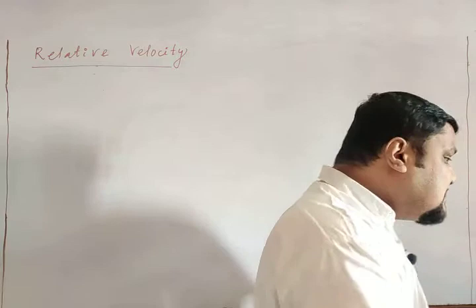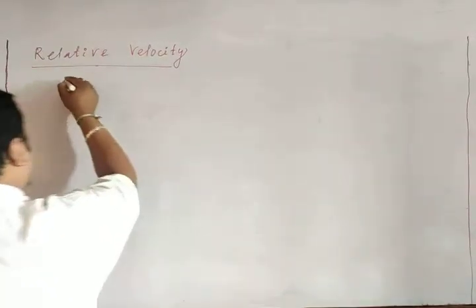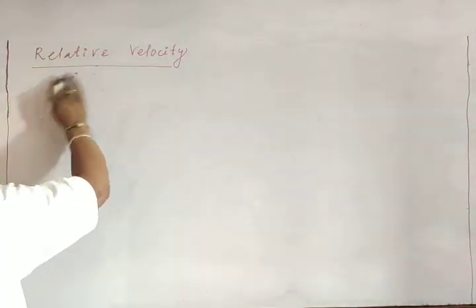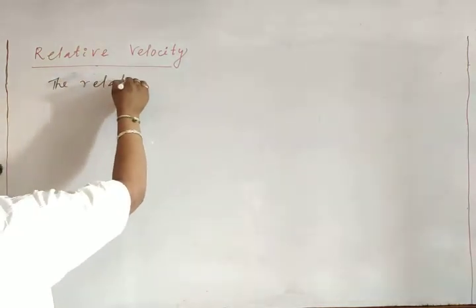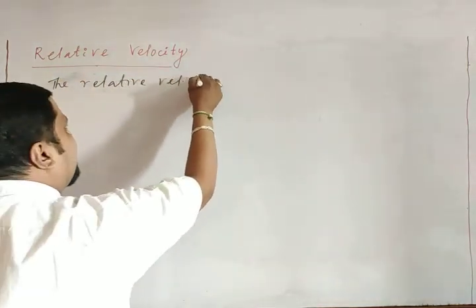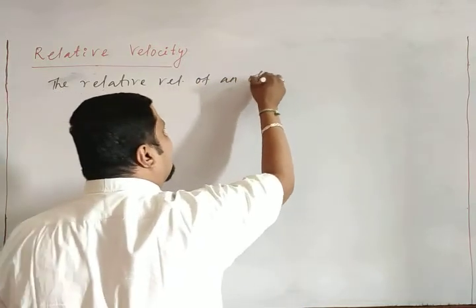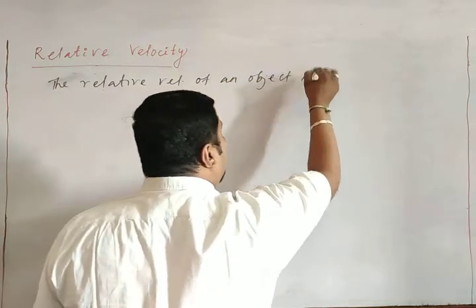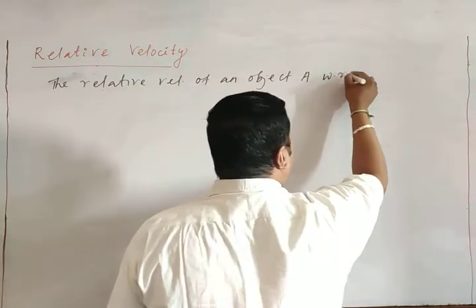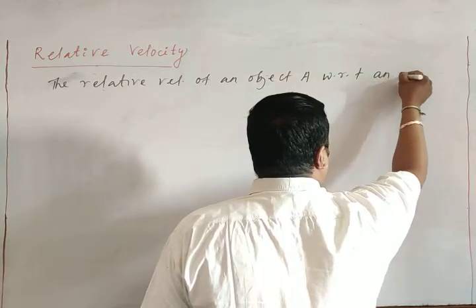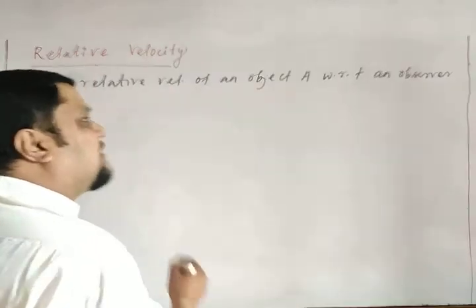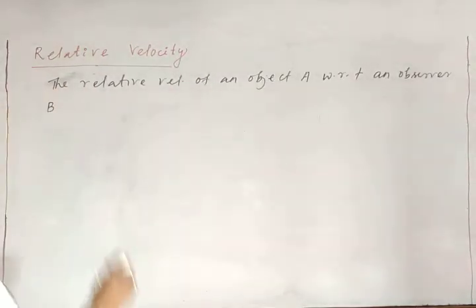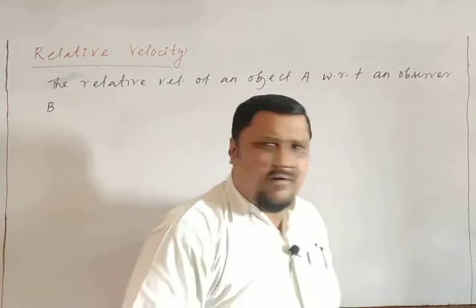So let me write this: the relative velocity of an object A with respect to an observer B. Observer means what?